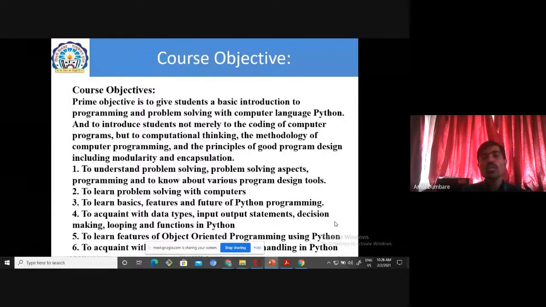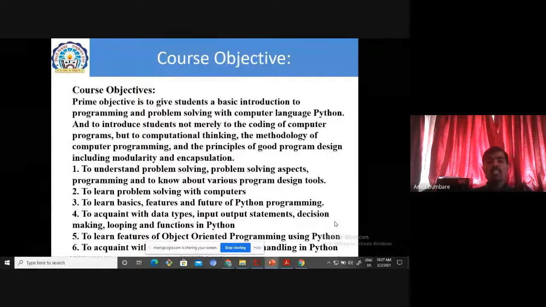Also, to introduce students not merely to the coding of computer programs, but to computational thinking, a methodology of computer programming, the principles of good program design including modularity and encapsulation. What modularity is and what encapsulation is, that part we will discuss in one of the units, that is object oriented programming. In that unit you will get all the things clear regarding what modularity is and what encapsulation is.